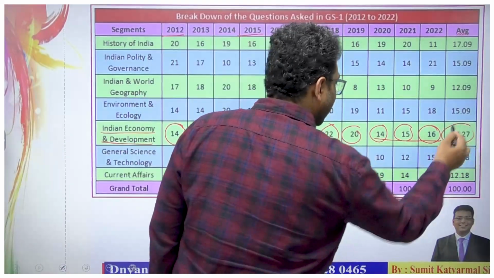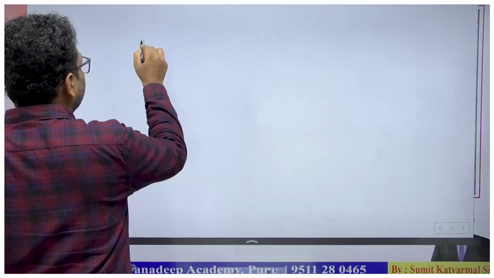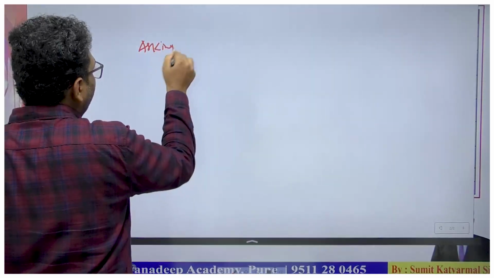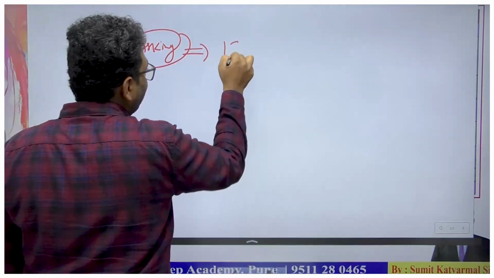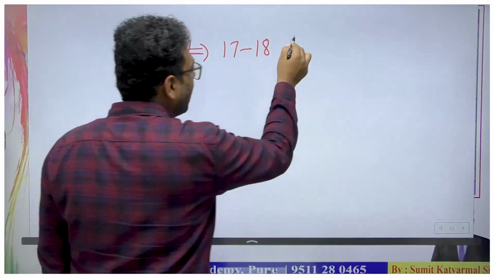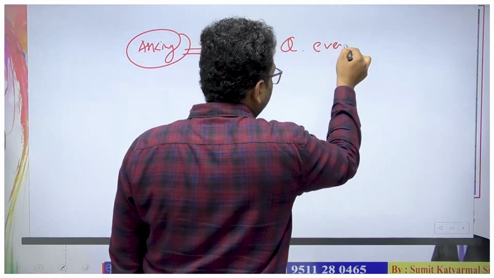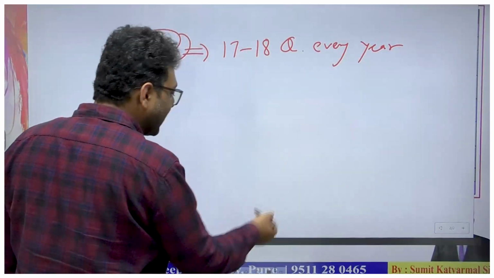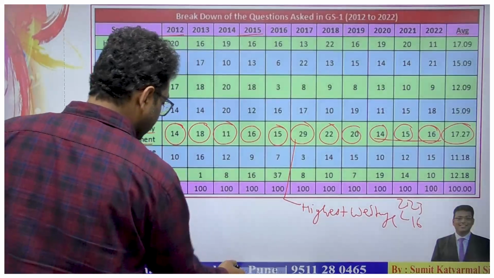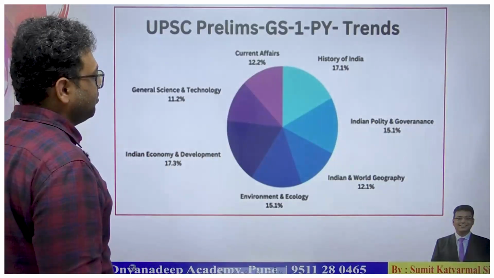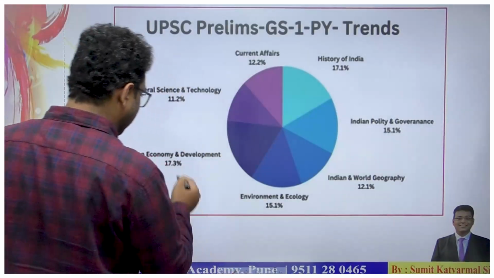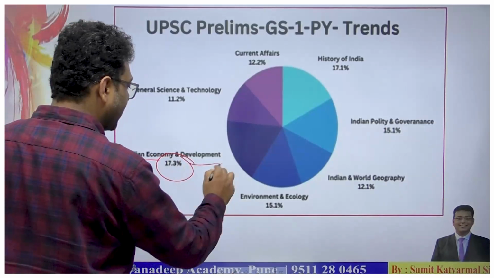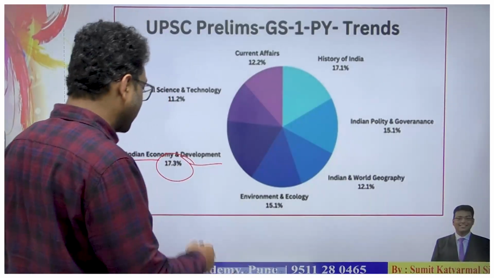So we can say UPSC asks almost 17 to 18 questions every year, and this trend we are going to see in detail in the next slides. This is the percentage wise weightage coverage by the UPSC from the prelim point of view.